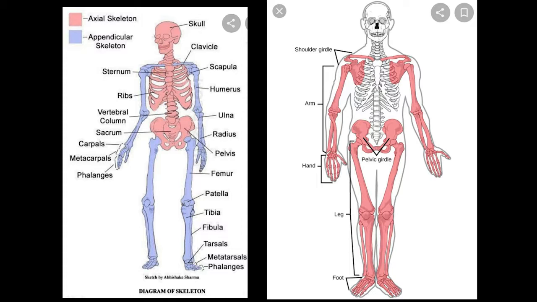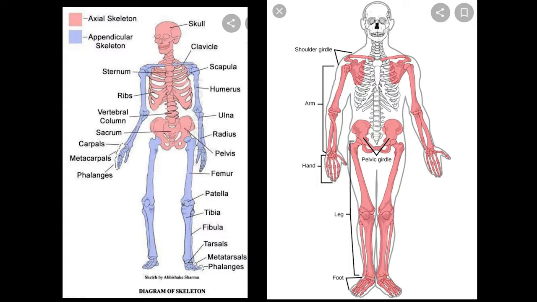Next, page number 119. At first, look at the picture of human skeleton. And if you read this page, then you realize that our skeleton has two main parts. Number one is the axial skeleton, অর্থাৎ অক্ষীয় কঙ্কাল, which is mainly formed by three parts: skull, rib cage means sternum and ribs, and vertebral column, অর্থাৎ মেরুদণ্ড.